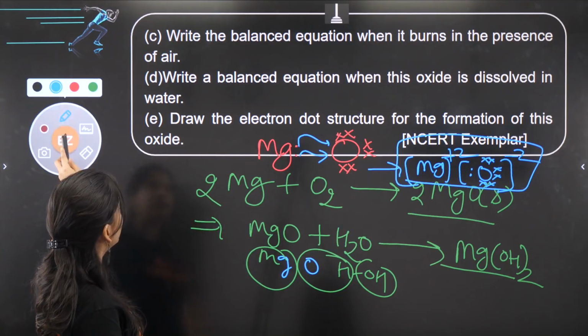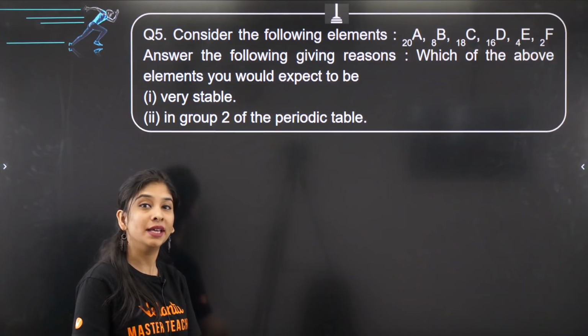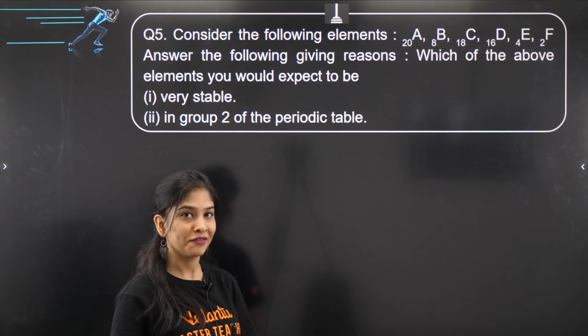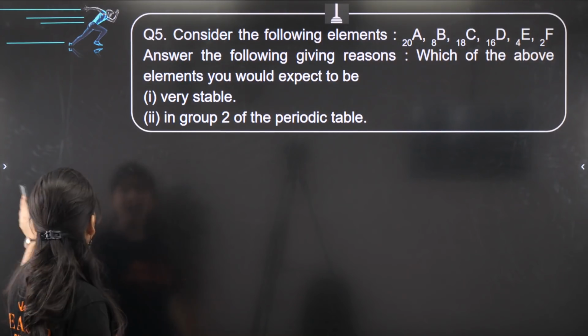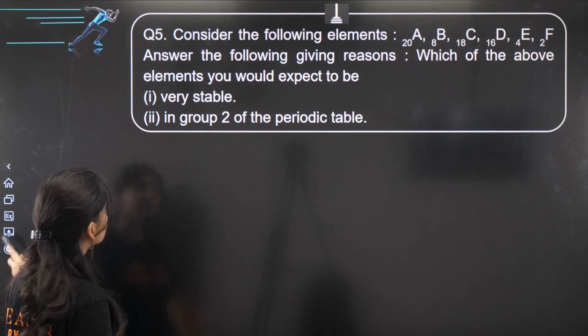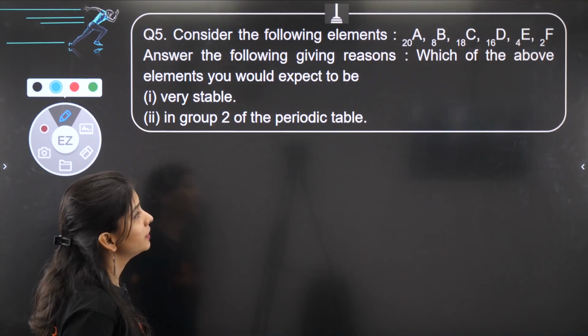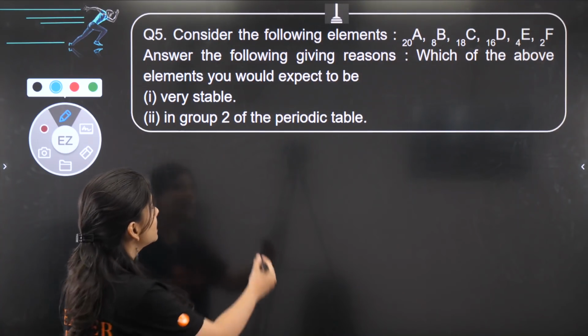Very good. So let's move ahead. We have done like so many amazing questions. तो इसी के साथ one more beautiful question in front of us. Question is, consider the following elements A, B, C, D, E, F. Answer the following giving reasons which of the above elements you would expect to be very stable.